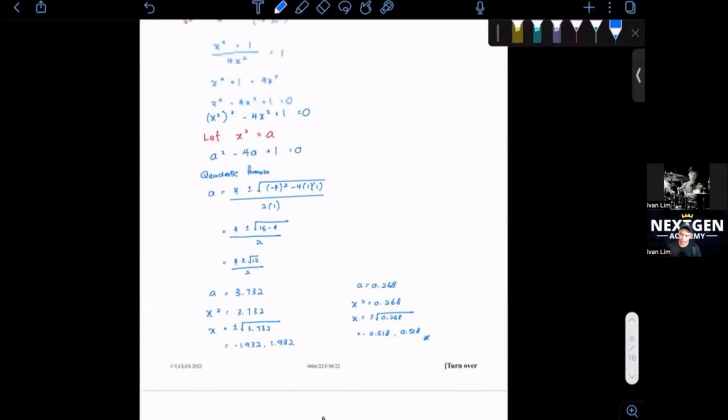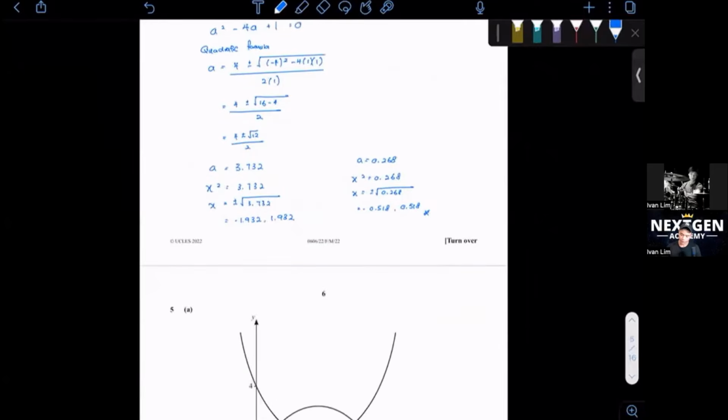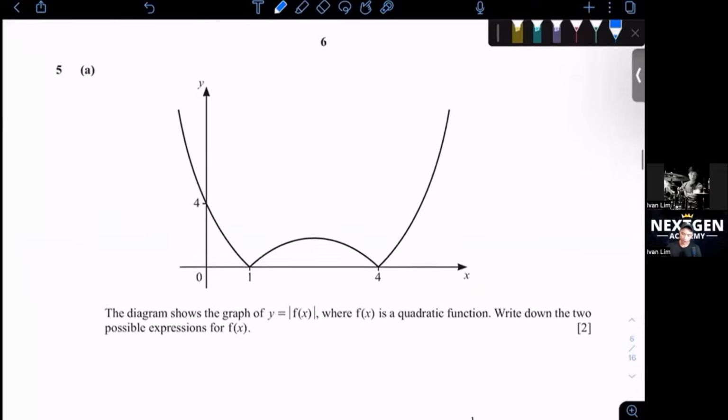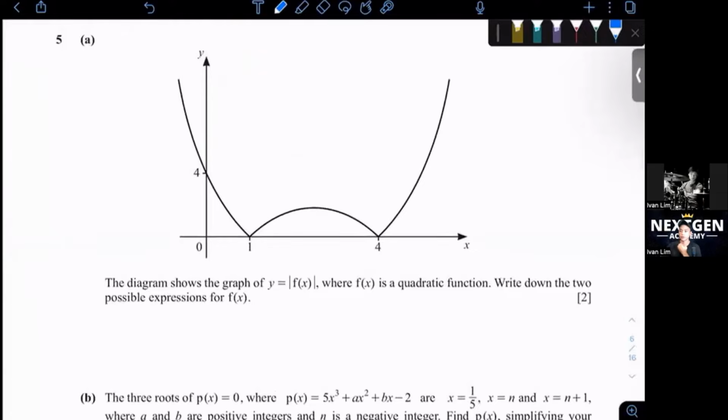Okay, is that good? Let's move on. Question 5. We see this graph here. It's a quadratic graph. The diagram shows a graph of y equals modulus f(x), where f(x) is a quadratic function. Write down the two possible expressions of f(x).